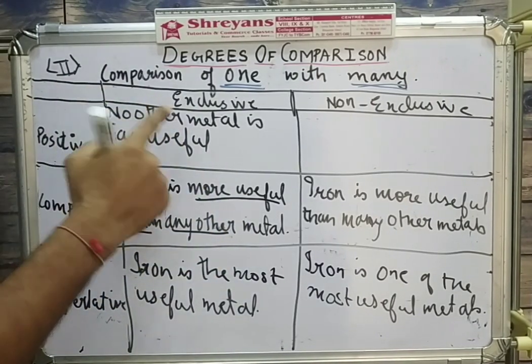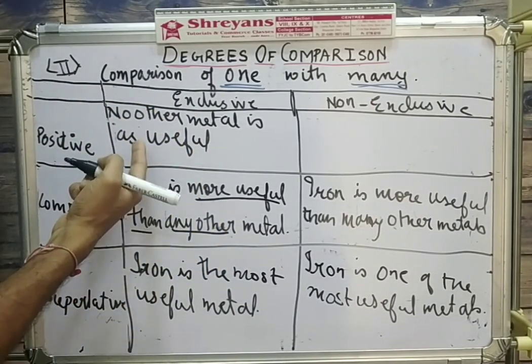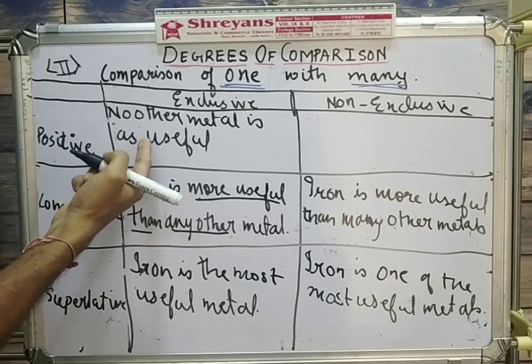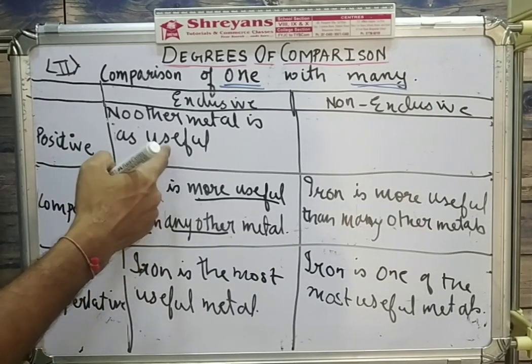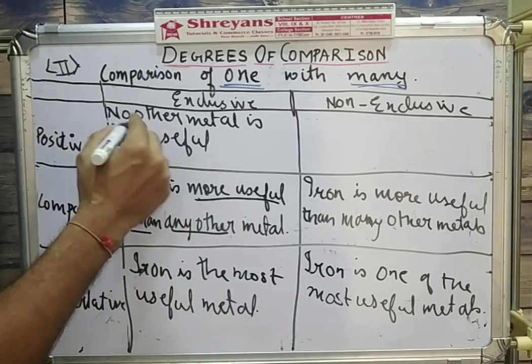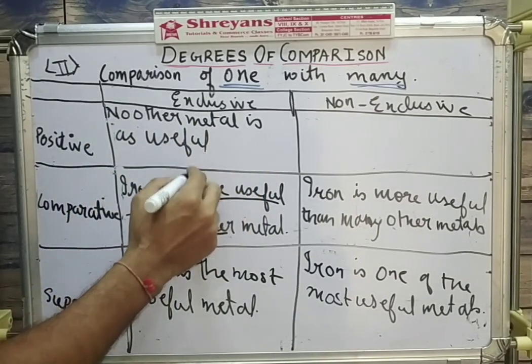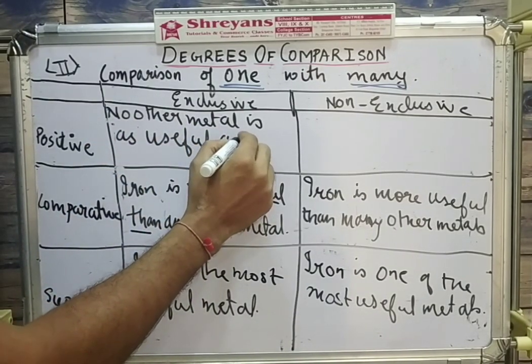Useful. So useful, more useful, most useful. Some people write here much useful, which is not required. Just useful, more useful, most useful. So no other metal is as useful as iron.